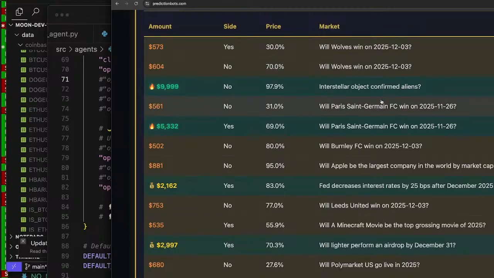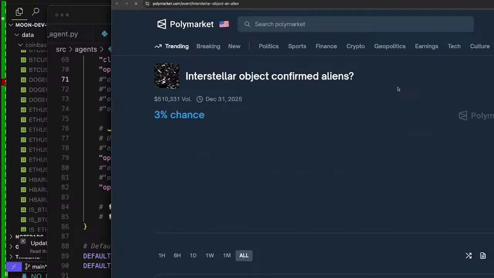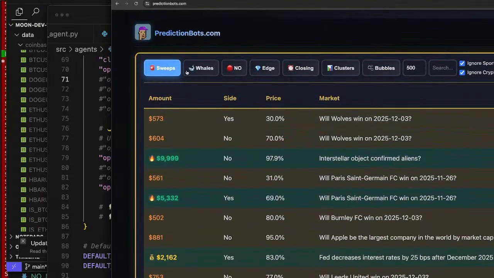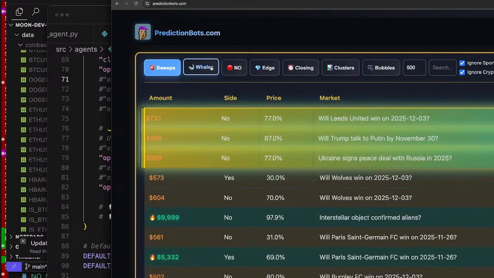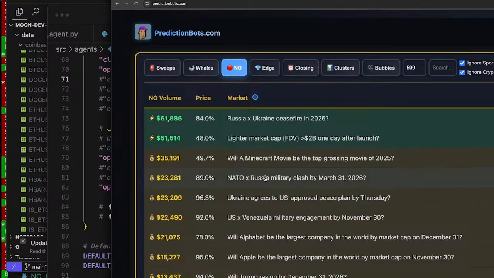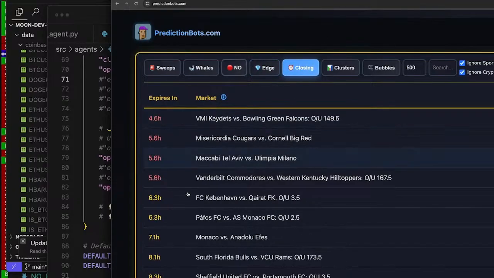And then I can open this up, and if I see crazy stuff like this guy just said no on interstellar aliens being confirmed, okay, well, that's probably a good guess. And there might be some edge there. I don't know. But being able to watch all the big traders, that's exactly what the Polymarket agent is doing. But there's other things you can do too, like look at the whales only, big size, or look at no markets only. I like that a lot. Edge markets where there's actually some edge still. It's not already close or close to closing. The closing time is cool too if you want to gamble.